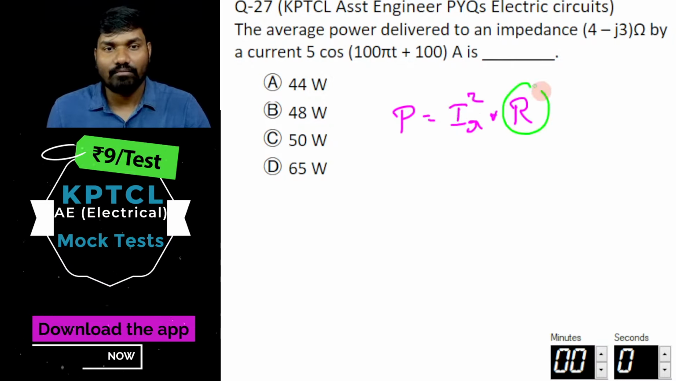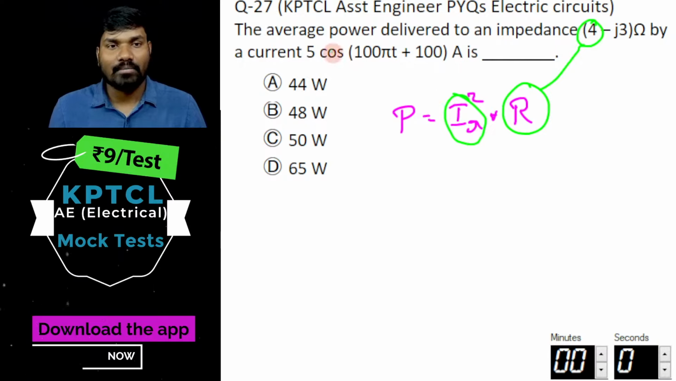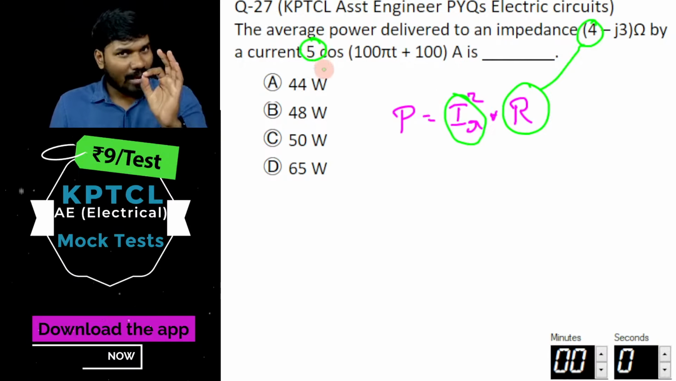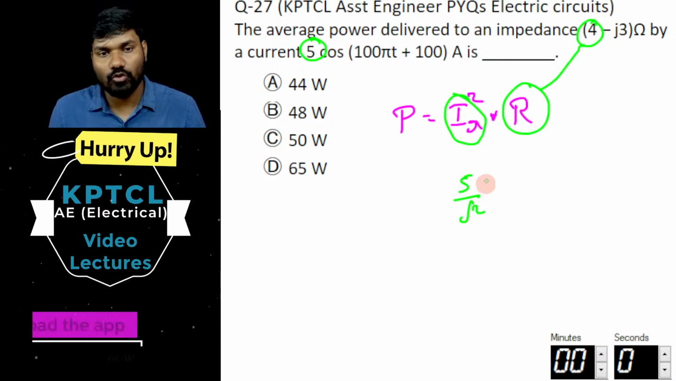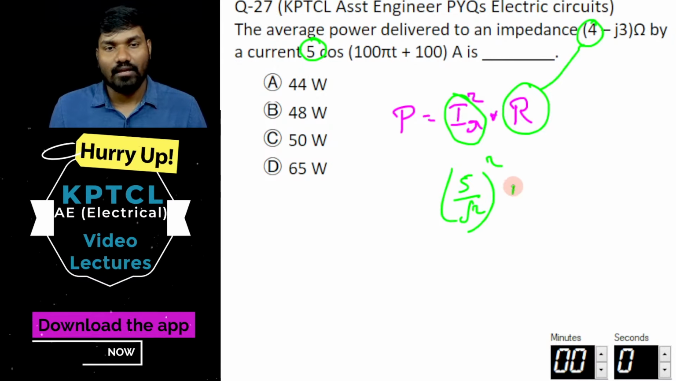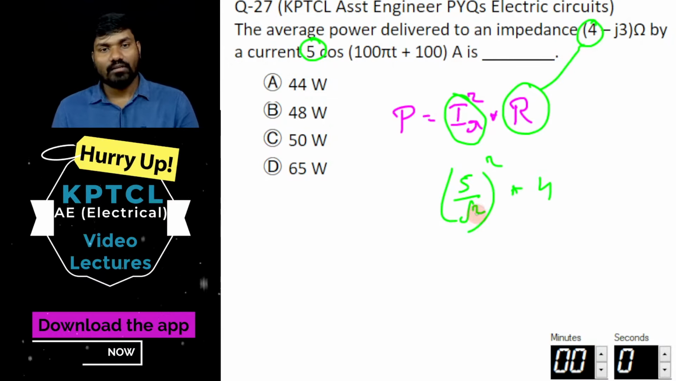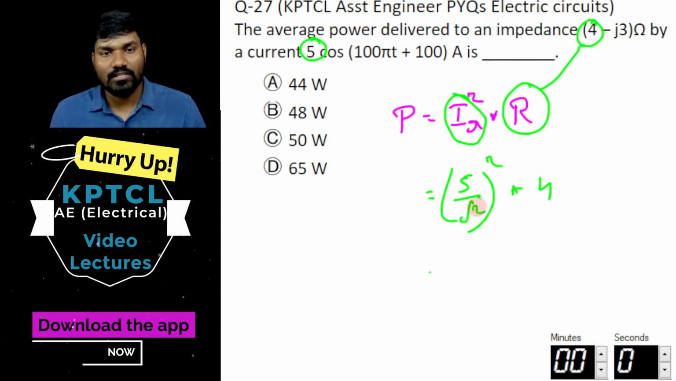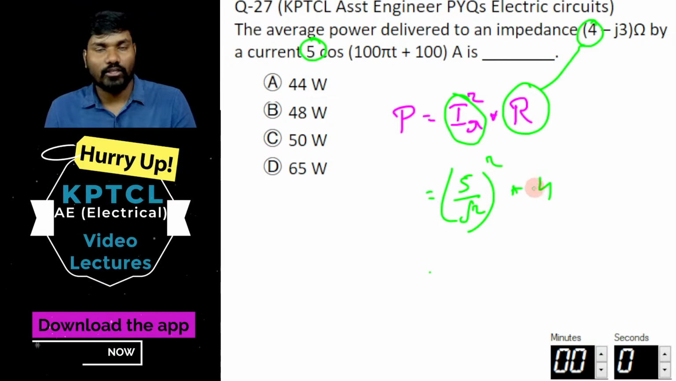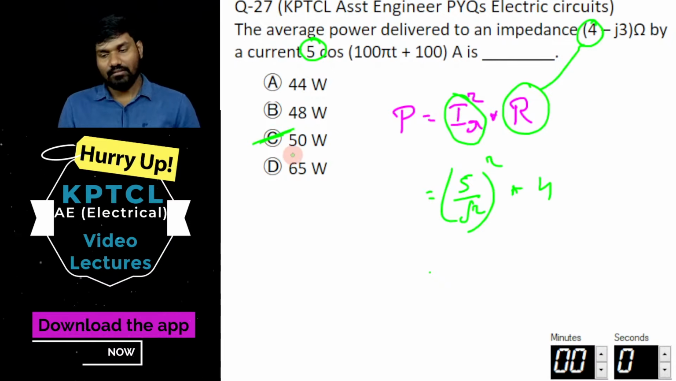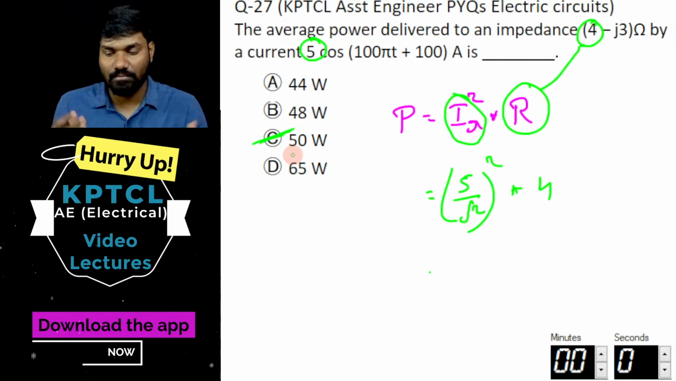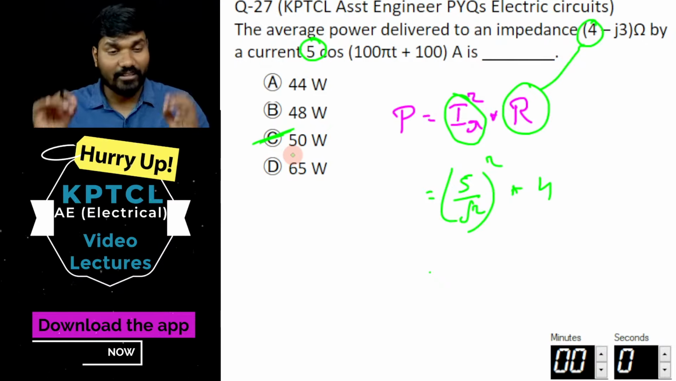The resistance value is 4 ohms. I'll only take the resistance of 4 ohm. The current of 5 is the maximum value, so the RMS value will be 5 by root 2, whole square, into 4. Just solve: 25 by 2 into 4, which is 50 watt. That is it. How simple is this? But very interesting.